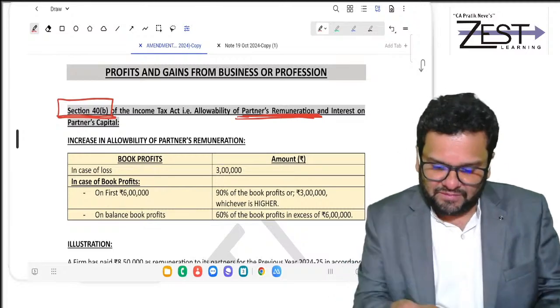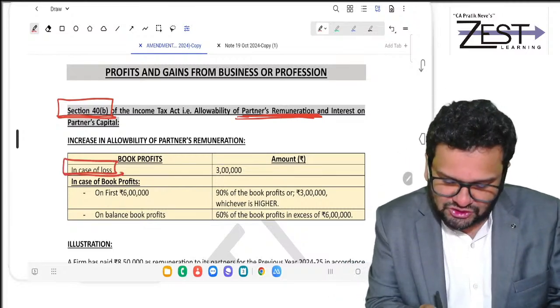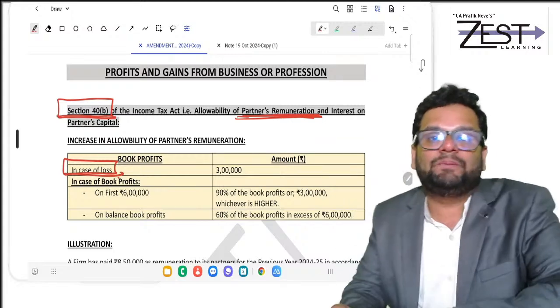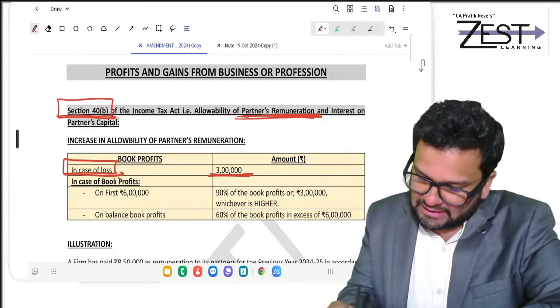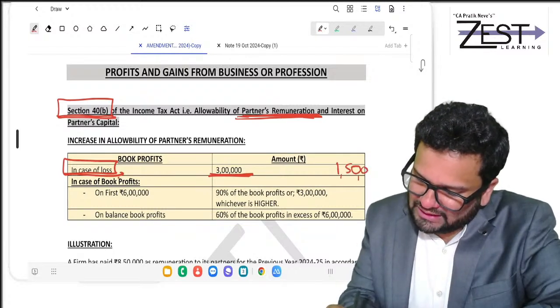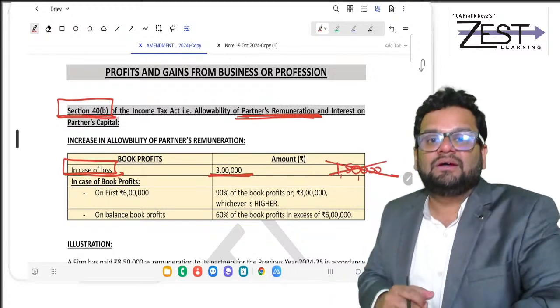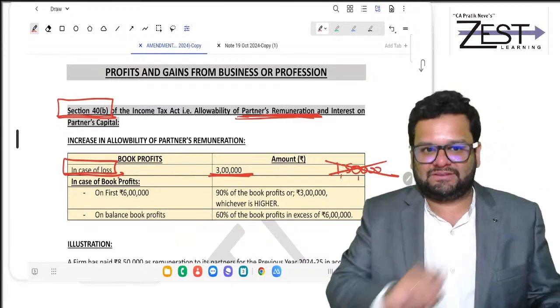If you are having a loss, then also you will be allowed to the extent of 3 lakhs. Earlier, this was 1,50,000. Now it has become 3 lakhs.